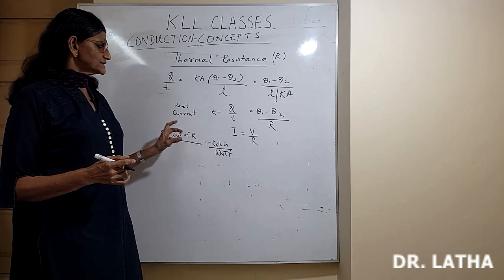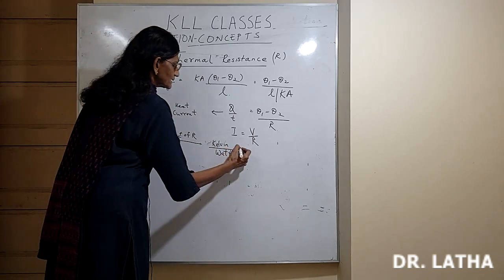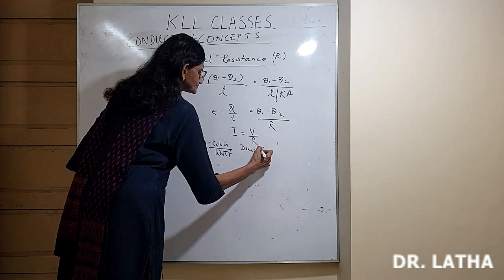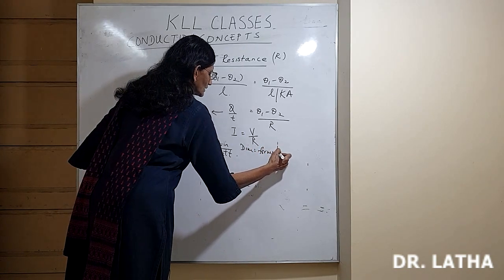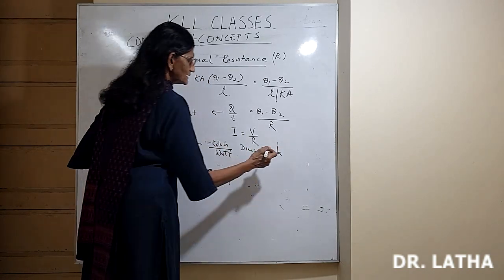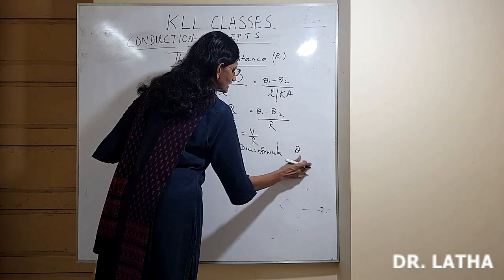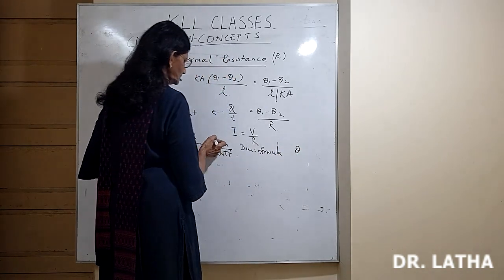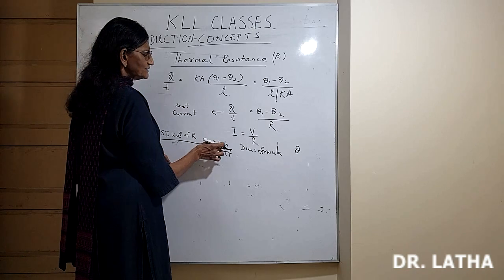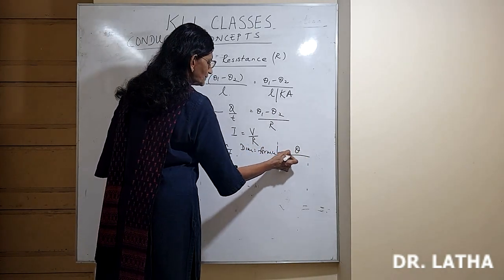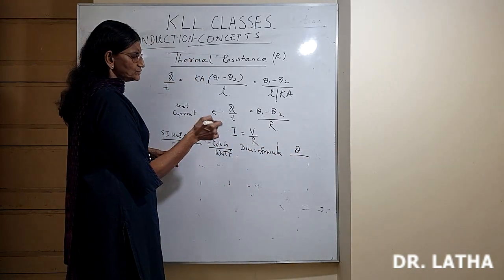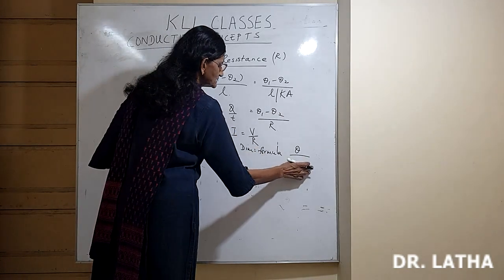And what will be the dimensional formula? Kelvin, we denote by theta, as mentioned earlier, K or theta, to minimize confusion. Kelvin, temperature, theta, divided by watt. What is watt? Power. What is power? Energy per second.